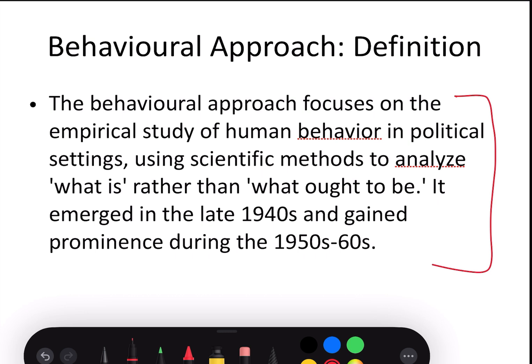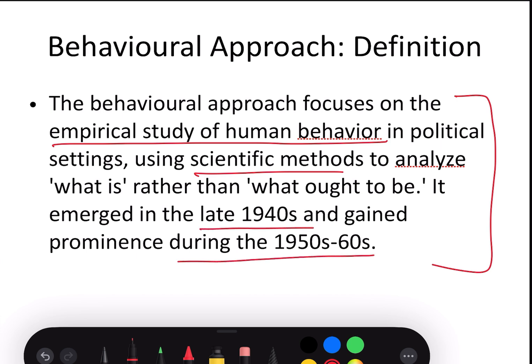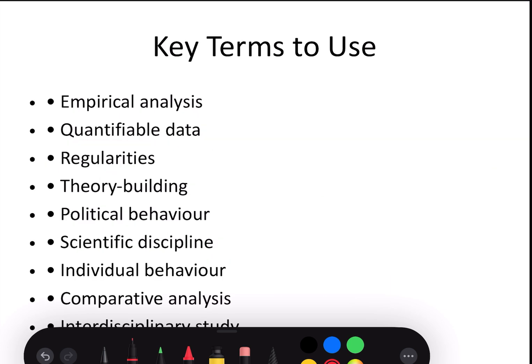The behavioral approach focuses on the empirical study of human behavior using scientific methods. It emerged in the late 1940s and gained prominence during the 1950s and 60s. So it's a very holistic definition. It is giving what it is about, and it's giving a historical background also. Try to have a definition or introduction of a similar manner on each topic. Next, key terms to use. These are some terms that must be used in your political science PSIR answer.